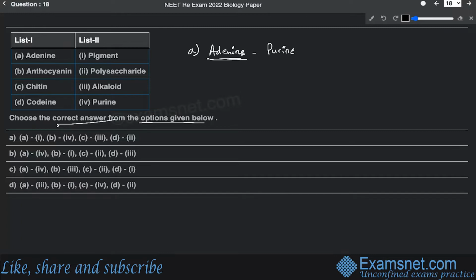Adenine along with guanine is basically a purine, which is found in the nucleic acids, that is DNA and RNA. All right, so this is going to match up with A.